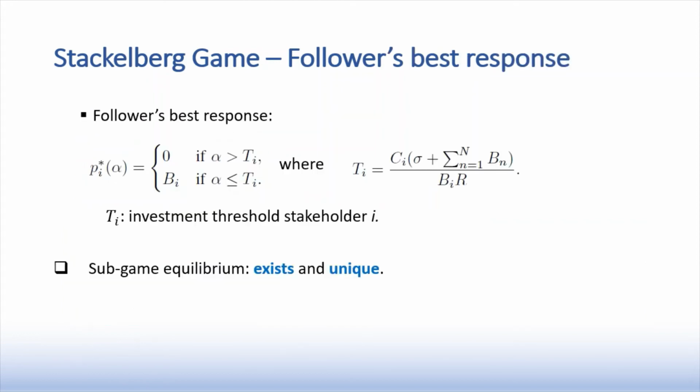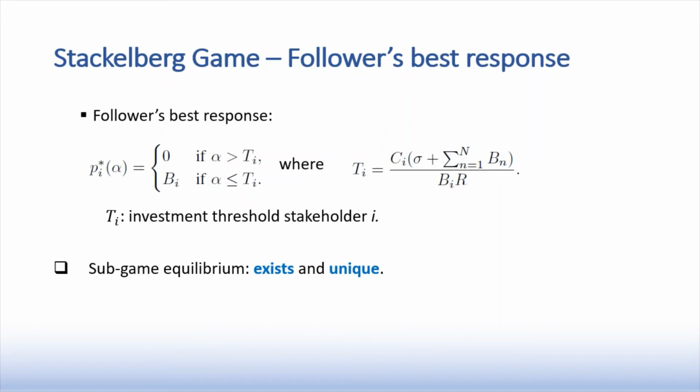Based on the two theorems, we can determine a follower's best response. As you can see from the function, if the pool fee is higher than the threshold Ti, the follower will invest nothing in the pool, which means it will self-mine. Or if the fee is lower than the threshold, the follower will invest all its budget in the pool.